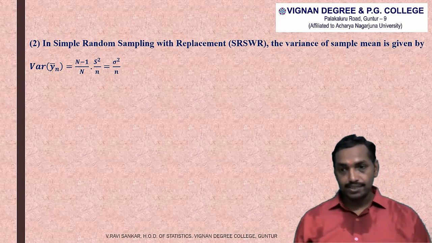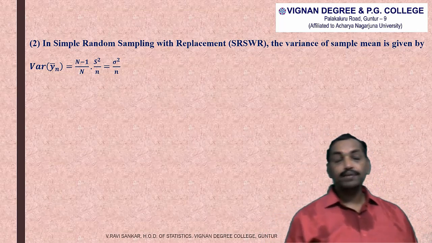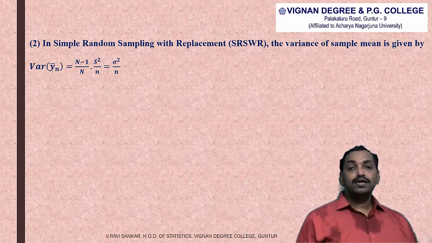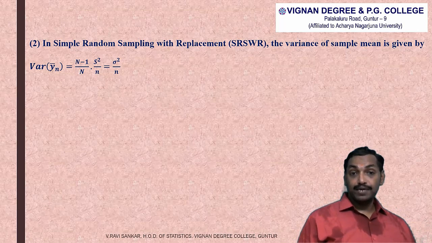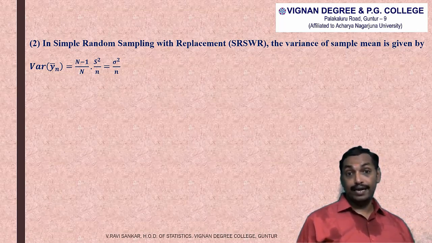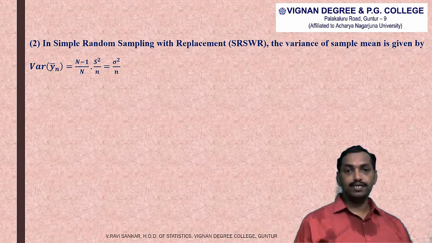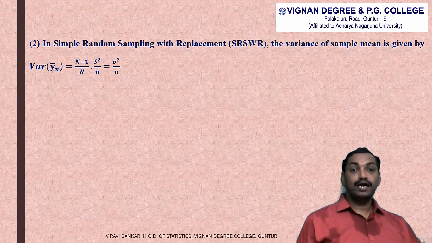In the previous slides, we already said that in simple random sampling, all the draws are independent and identical. That means all the elements of the sample have an equal variance.